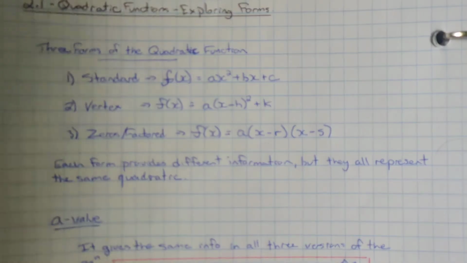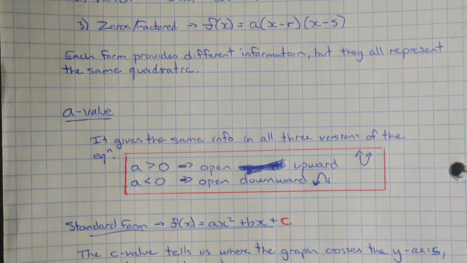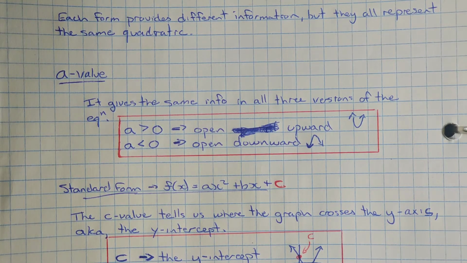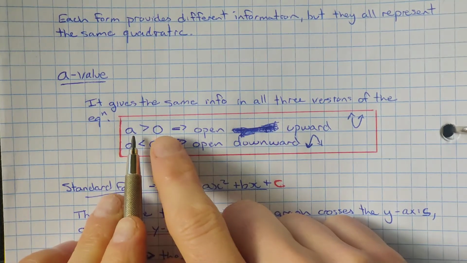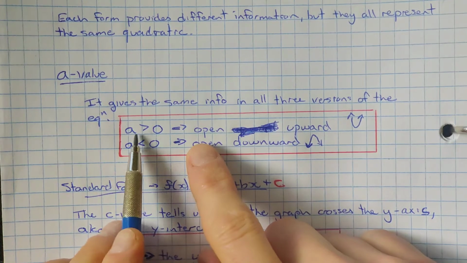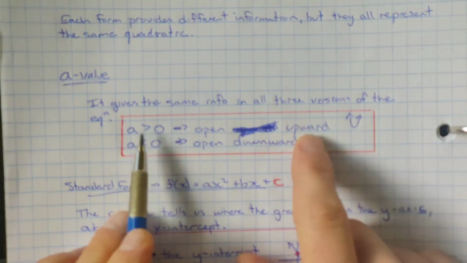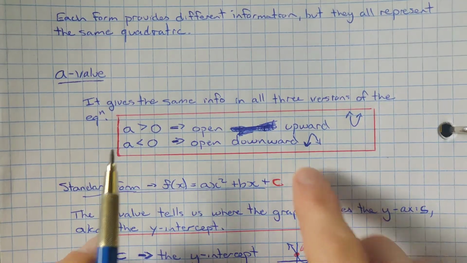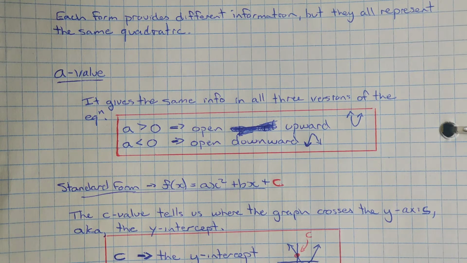So in all three cases, you see that they all start with an a value, and the a value, no matter what, always does the same thing. Sometimes it won't always be in front, sometimes they rearrange it a little bit, but in general it's in front. But that a value that you're multiplying everything by, or the x squared by, does a couple things. The main focus is that if it's greater than 0, if it's a positive number, the graph opens upwards. And if it's less than 0, or a negative number, the graph's opening downwards. That's the key thing that we take away and we'll be using.